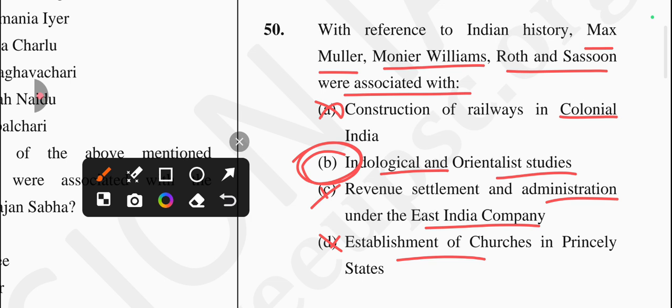And if we are talking about David Sassoon, he was a Baghdadi Jewish merchant and philanthropist based in Bombay who funded institutions like libraries, schools, hospitals, and thereby supported the libraries also. Okay, supported preservation and publication of study of books and learning in colonial areas. Okay. So answer is option B, the correct one.